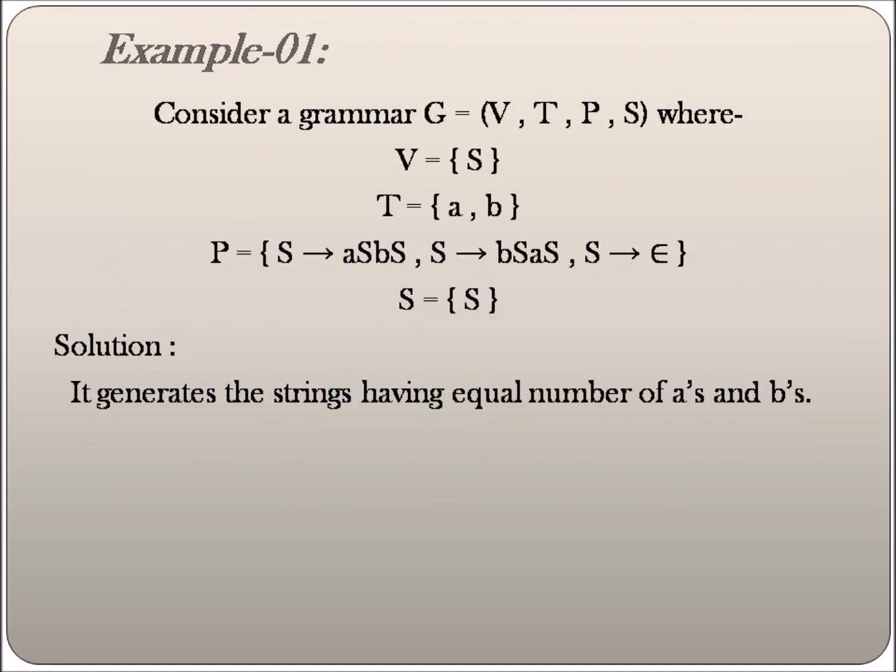Consider the grammar G is equal to (V, T, P, S), where V is the start symbol S, T represents the terminals a and b, and P is S gives aSbS, S gives bSaS, and S gives epsilon. If we try to understand this properly, it gives an equal number of a's and b's.